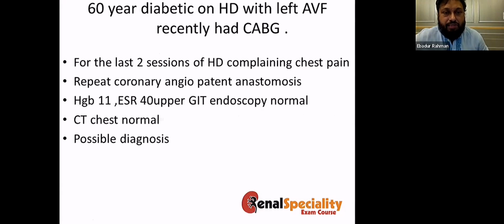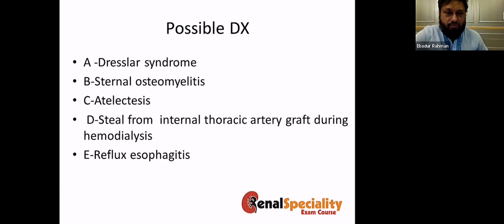So that was the patient complaining of chest pain. This patient had CABG, but the repeat angiogram did not show anything. Hemoglobin is okay, upper GI endoscopy is okay, CT chest is normal. So what is the possible diagnosis? If you have a normal CT chest, you are probably excluding sternal osteomyelitis, Dressler syndrome, and atelectasis. And you have done an endoscopy, so there is nothing there. So the answer is probably Steal from the internal thoracic artery graft.